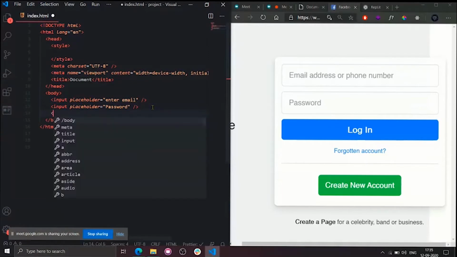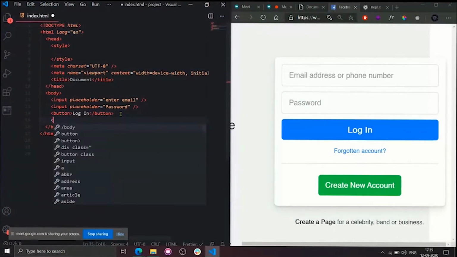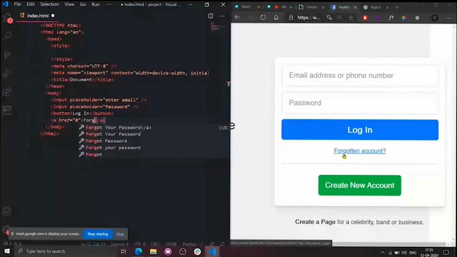So what is the next tag? It is a button. So button, what is the text inside the button? Log in. Okay, good. So now what is the tag that is below the button tag? As you stated earlier, it is an anchor tag. So for the anchor tag's href, I will keep it temporarily as hash, which means it will stay on the same page whenever I click. So what is the text for the anchor tag? Forgotten account? So a question mark as well.